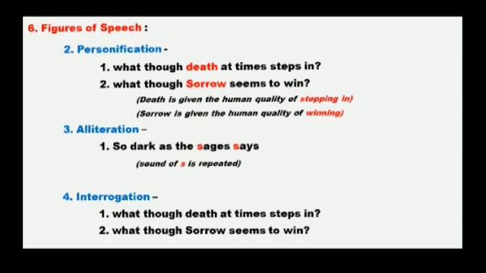So here the first line is, what though death at times steps in, what though sorrow seems to win. The two questions the poet has asked to the readers. The poet is not expecting answers from the readers, but wanted to stress some lines in order to show what type of message the poet wants to give.